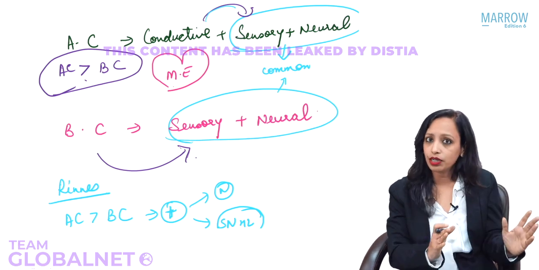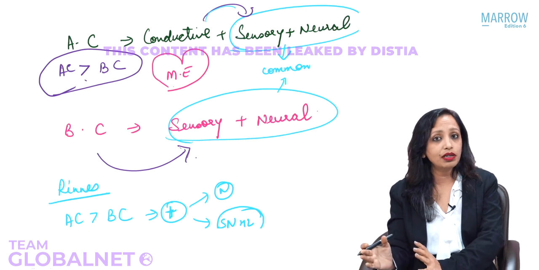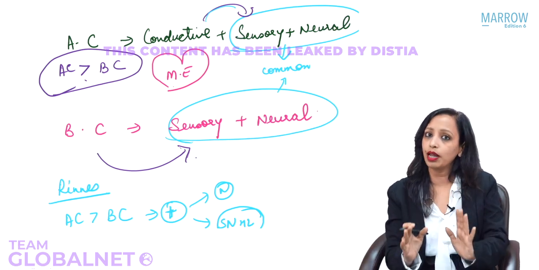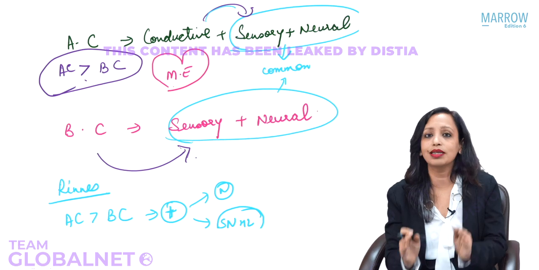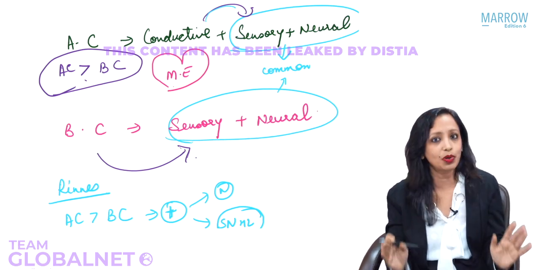Middle ear is normal, inner ear is defective. Still, amplified sound is going to the defective inner ear. So again, air conduction will be better than bone conduction. So in both these cases, air conduction is better than bone conduction. So in both these cases, Rinne's is positive.